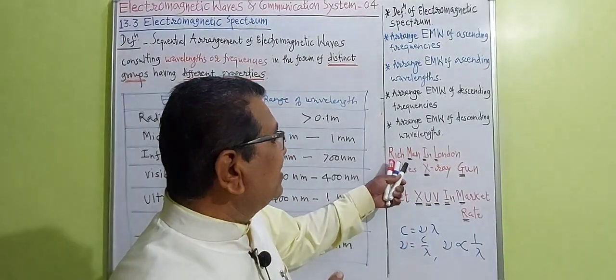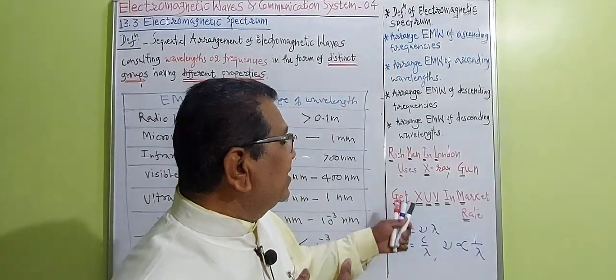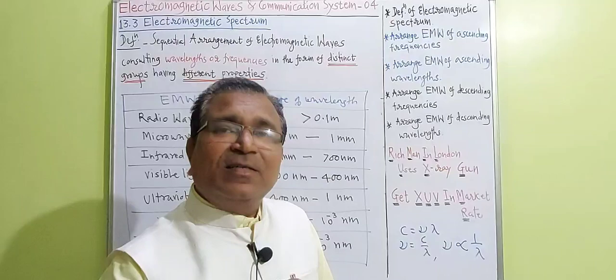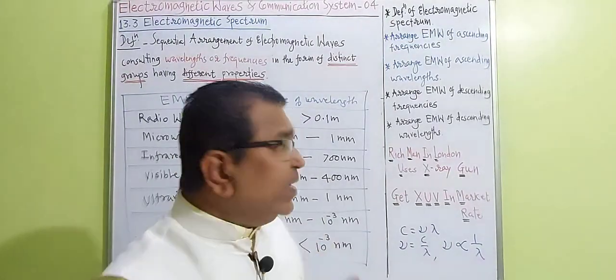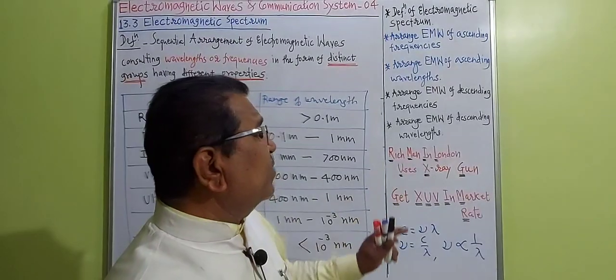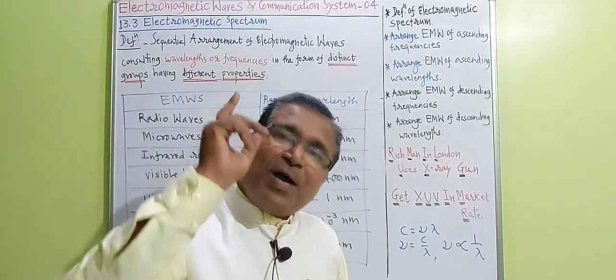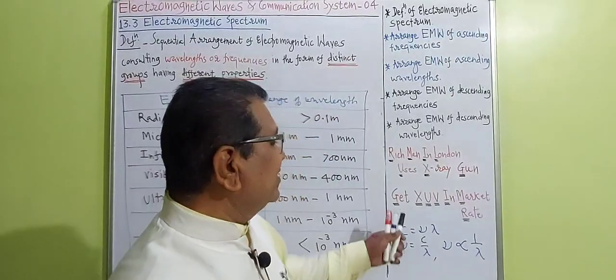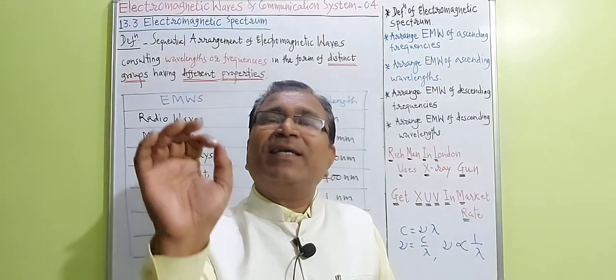In this sentence, radio waves come first. In this sentence, gamma rays come first. In this way, you can arrange them systematically either by using "Rich man in London uses X-ray gun," or by using the funny sentence, "Get XUV in market rate."